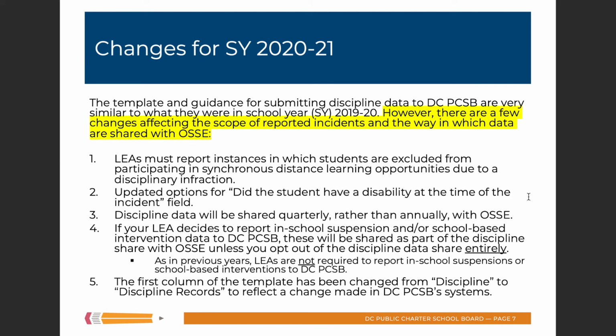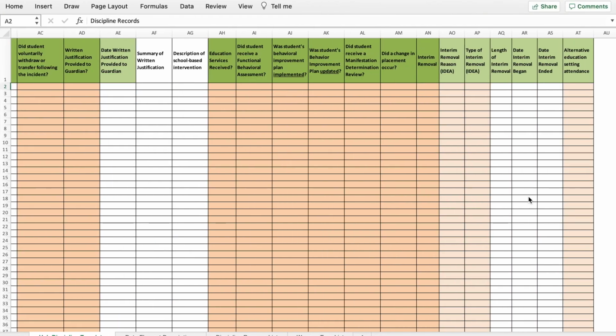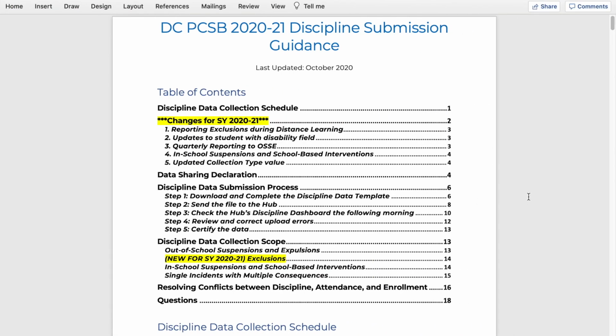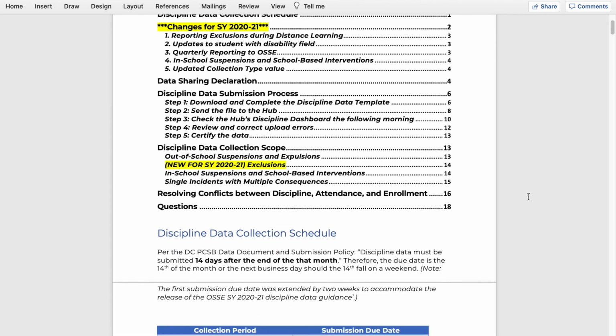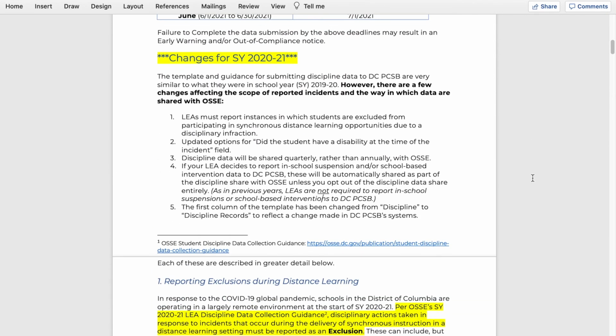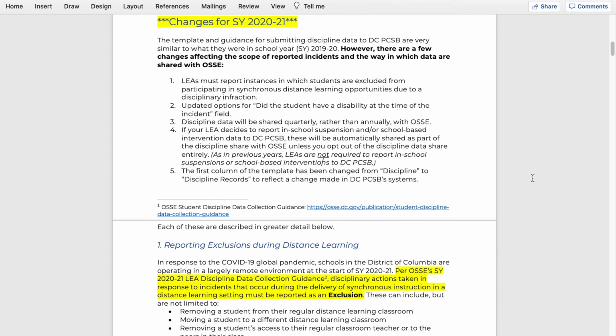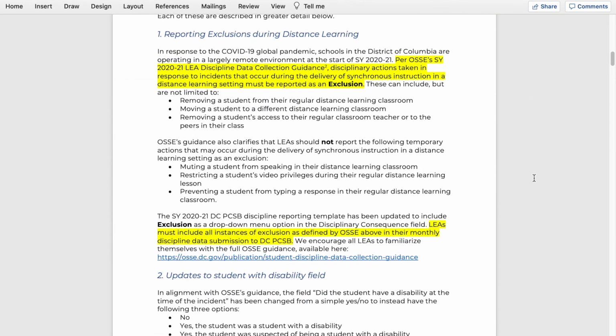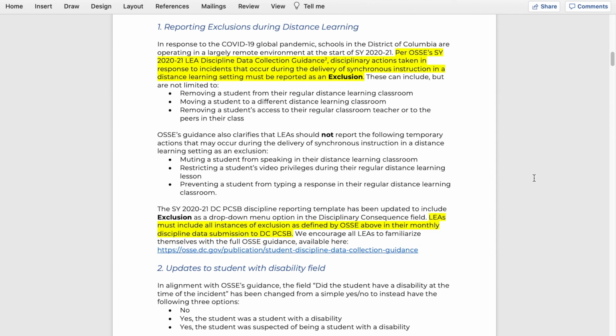So in order to really dig into each of these changes, I'm actually going to go ahead and switch over to the discipline submission guidance document. So this is what you'll see if you click on the submission guidance link in the Hub. And we've talked about the collection schedule, and I'm coming down here to changes for 2020-21. So to start, reporting exclusions during distance learning.